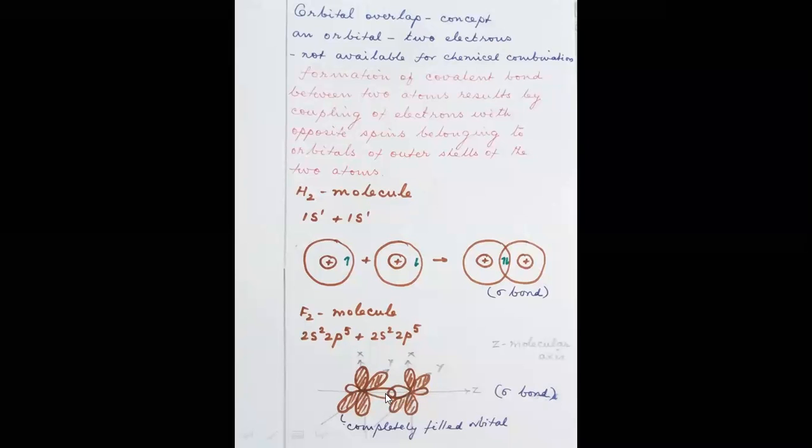These two orbitals overlap, and this overlap is also a direct overlap because z is considered the molecular axis. The orbitals along the molecular axis will have a direct overlap. So this also forms a sigma bond. In the case of hydrogen, it is the s orbital overlap which results in the sigma bond. In the case of fluorine, it is the pz overlap which results in the sigma bond.